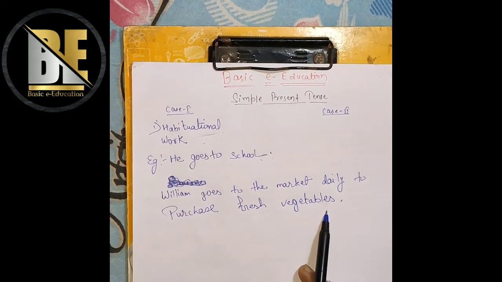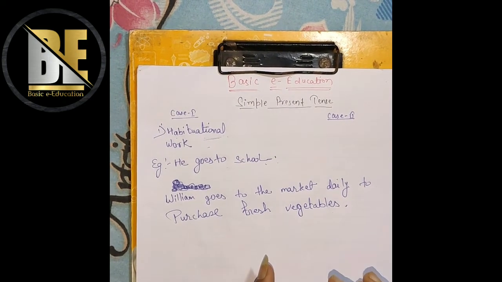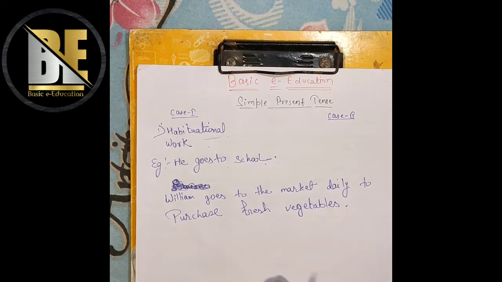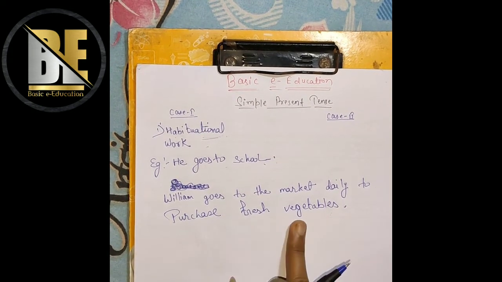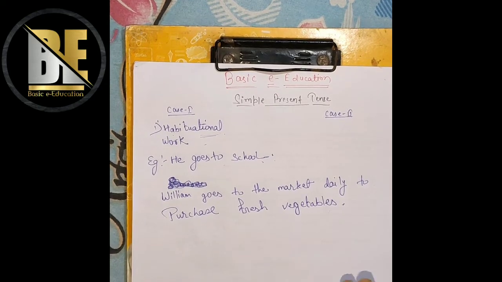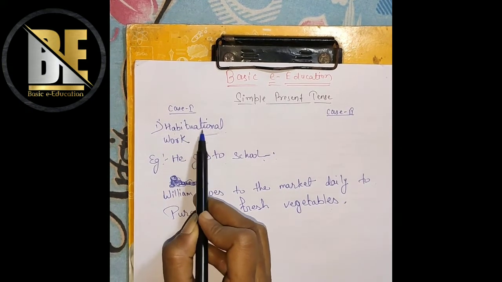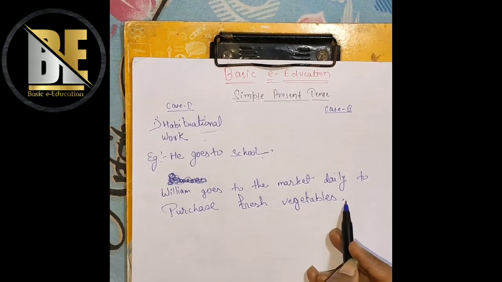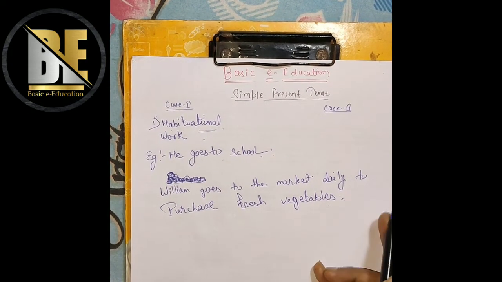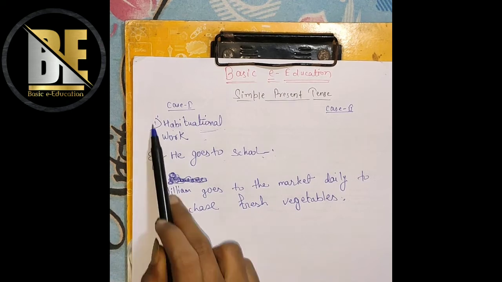Here it means that he goes to the market daily, because if we purchase vegetables once a week or once a month or once a year, we cannot have fresh vegetables, and that will not be healthy for our health. So we should purchase vegetables daily so that we can get fresh vegetables and we remain healthy. So this type of sentence comes under habituational work. If somebody has the habit of going to the market daily to purchase some vegetables or grocery items, that is a good habit and that is his habit. So I have covered case 1, habituational work.